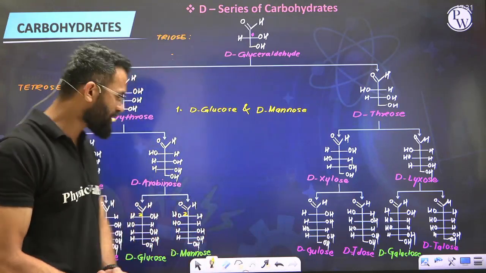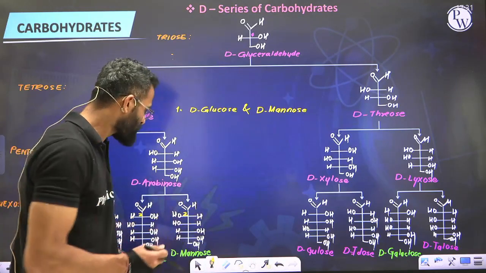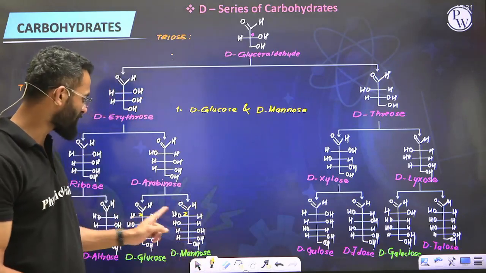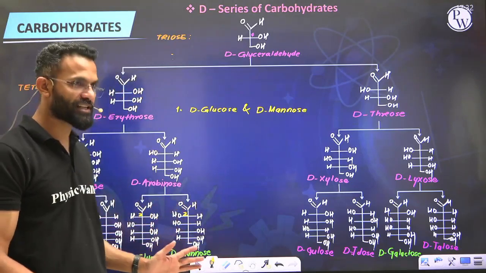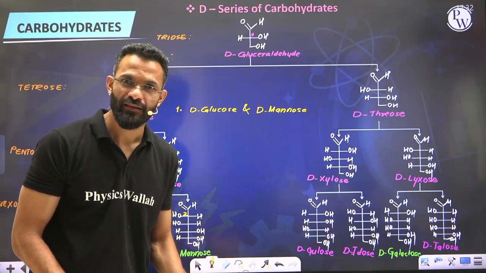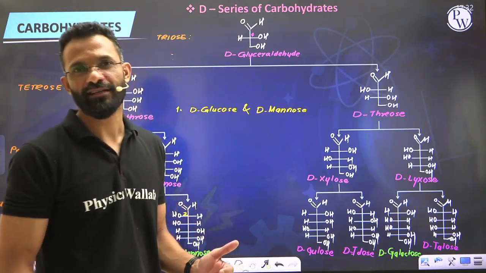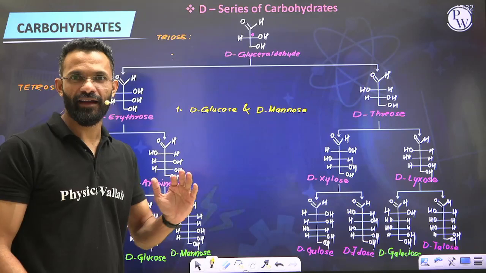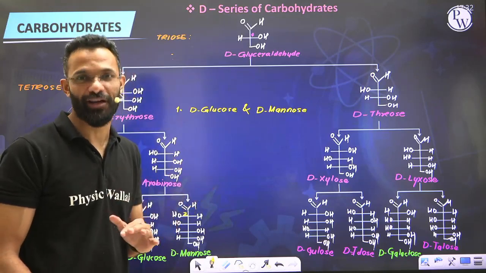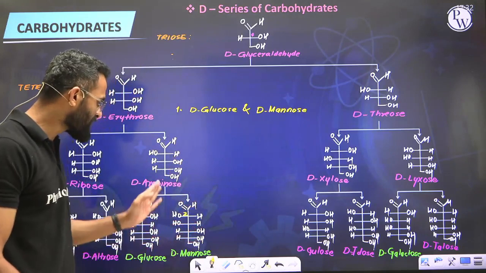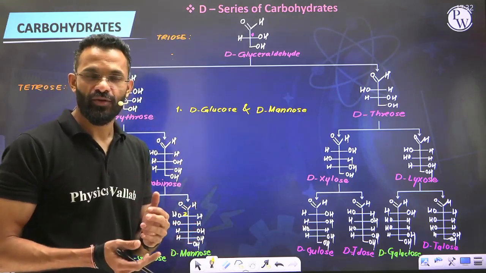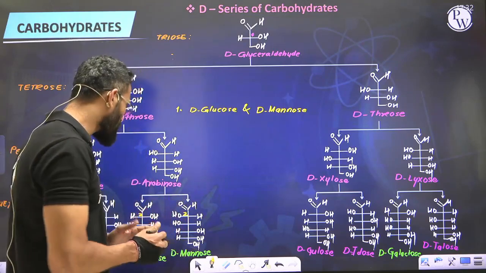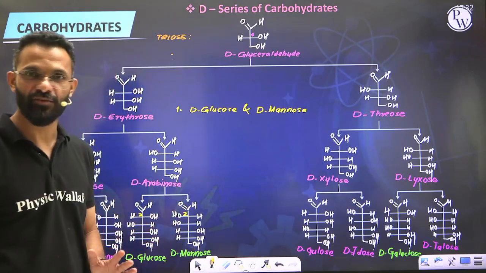Which means, now if I want to find out a relation between these 2, can I say these 2 are definitely non-mirror images of each other? Of course, because at one chiral carbon the designation is different, and at the rest the designation is exactly the same. So we know what diastereomers are. Diastereomers are the ones which show the same configuration at least at one chiral carbon atom, and different configuration at at least one of the chiral carbon atoms. So these 2 are definitely non-mirror images. To compare whether they are diastereomers or not, we compare their mirror images. If they are not mirror images, then you call them diastereomers.